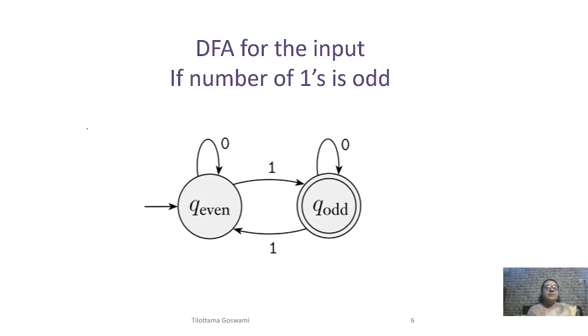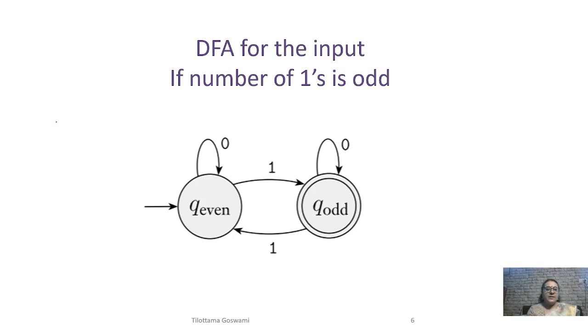Remember only the minimum information, whether the number of ones is presently even or odd. Once we identify that information, the number of states becomes obvious. So there is one state depicting even and another depicting odd ones. So now let us construct the DFA based on this idea.